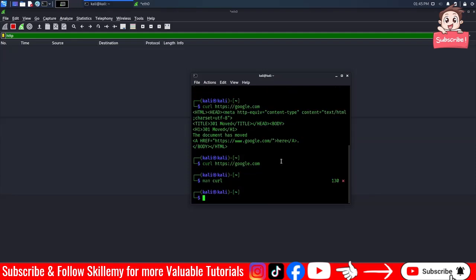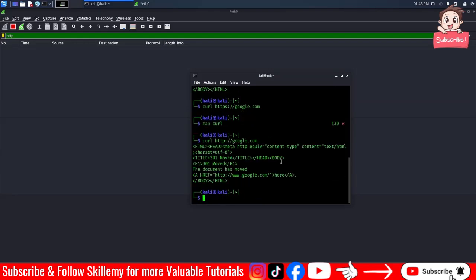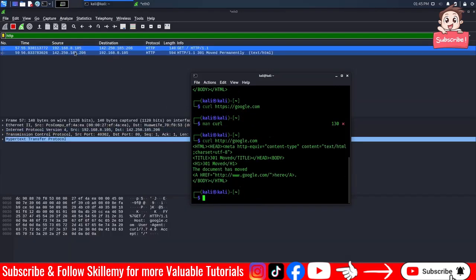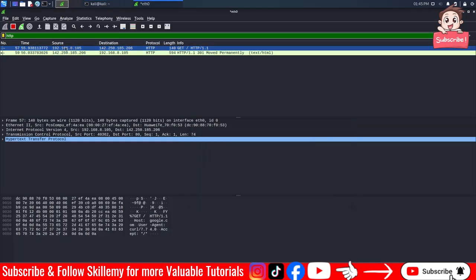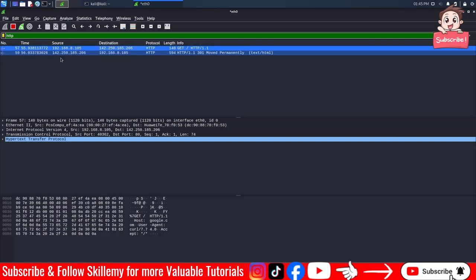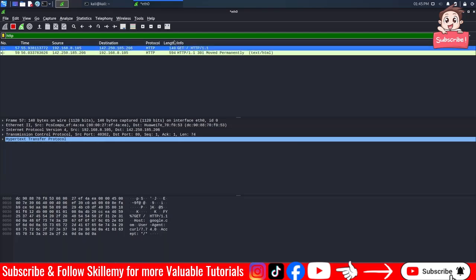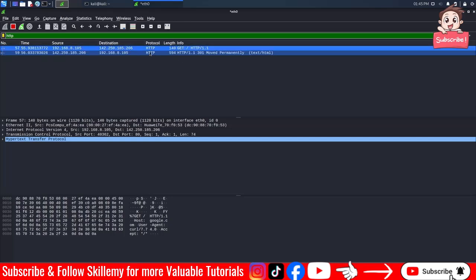Okay, cool. So this time it will be curl with HTTP. Oh, cool. You can see that the source is coming from my machine, which is this IP, and it is going to the destination, which is the public IP of Google. This is the information here: it is GET slash HTTP version 1.1, and we got the response, which is this one.